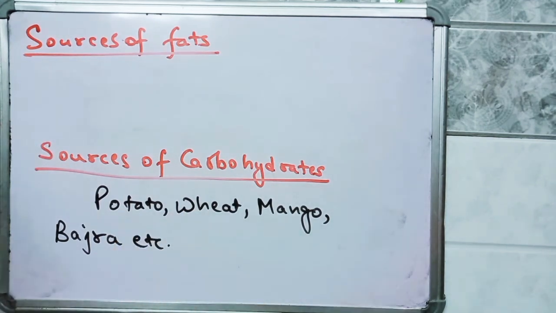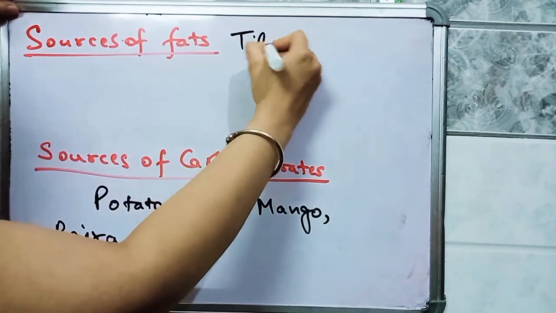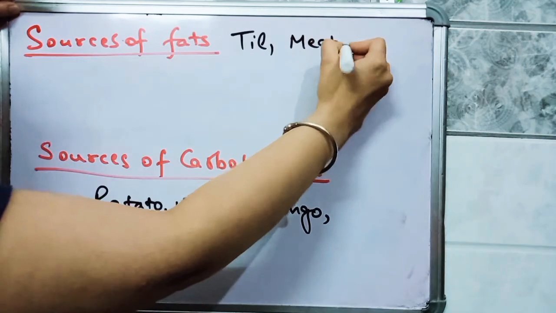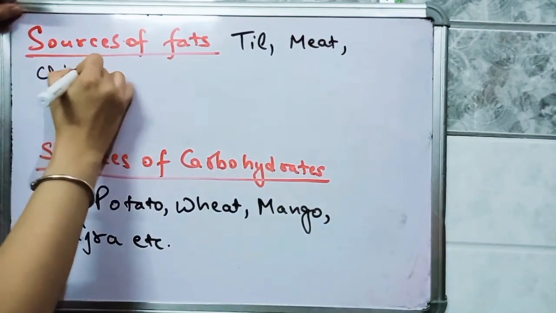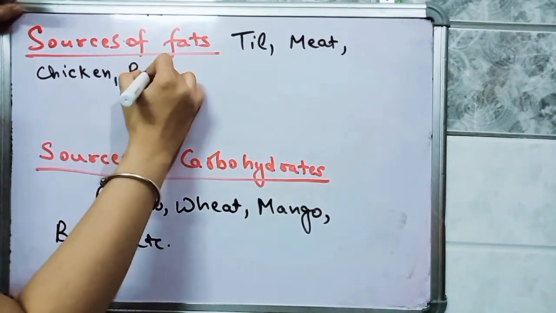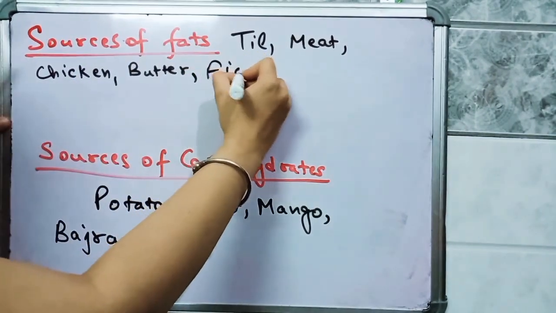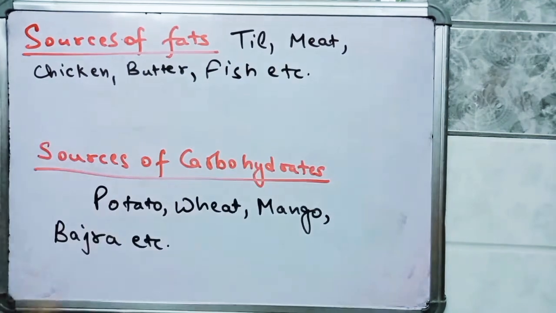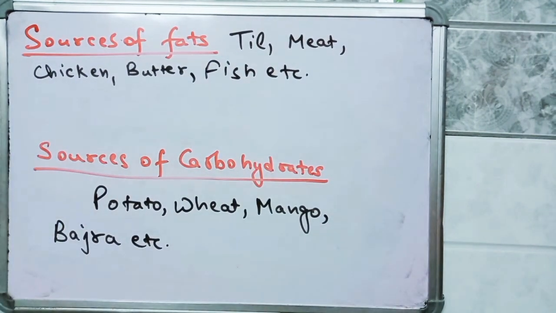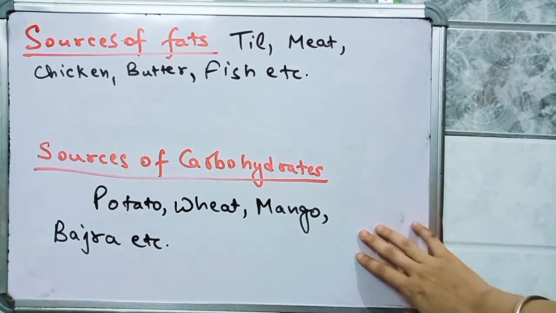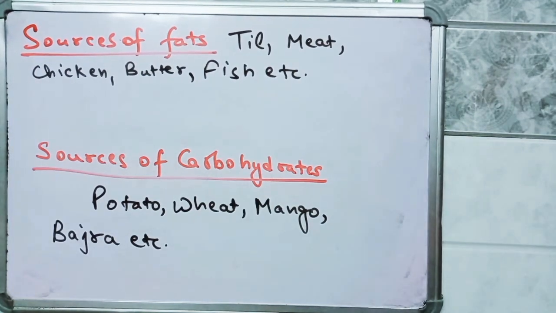Various sources of fats are til, meat, chicken, butter, ghee, fish, etc. So these are the sources of carbohydrates, and these are the sources of fats.